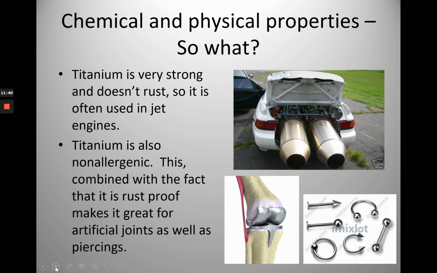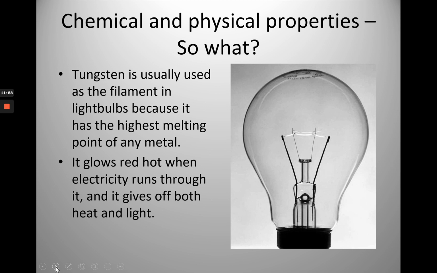Titanium is also non-allergenic. That means people don't have allergies to it very often, so it does make a good metal for artificial joints and earrings, things for piercing. Tungsten is usually used as a filament in light bulbs because it has the highest melting point of any metal.